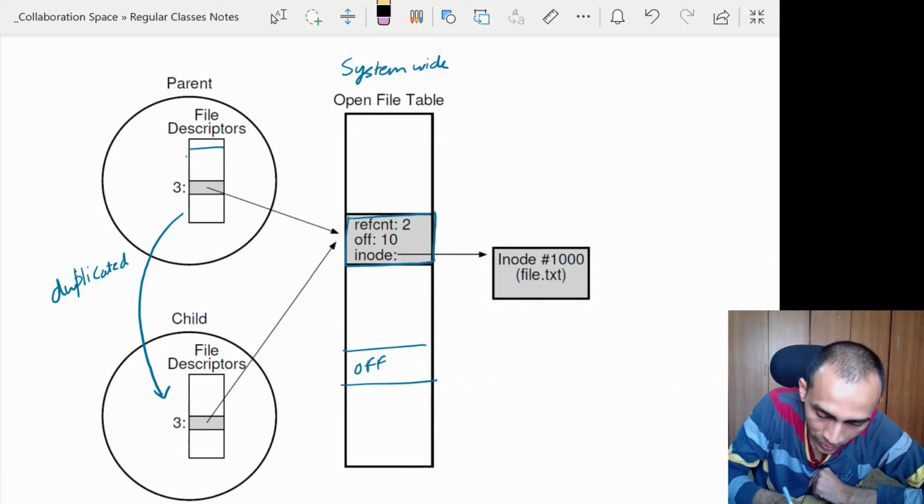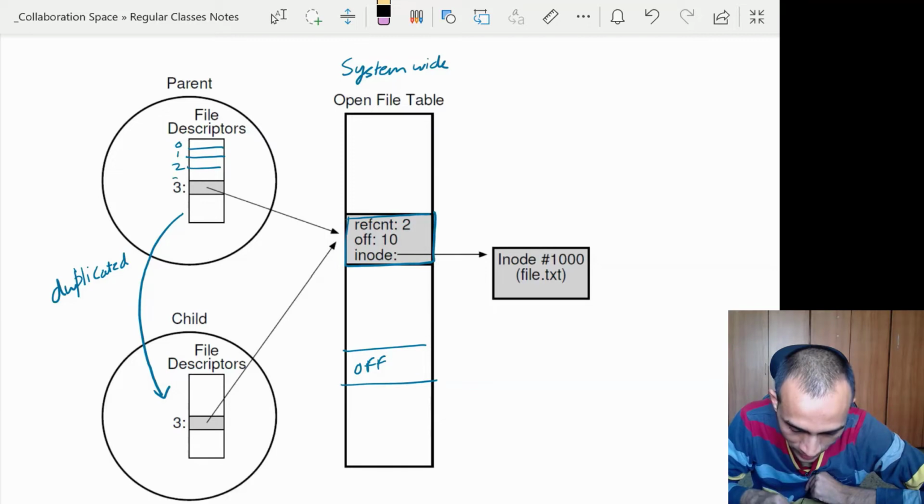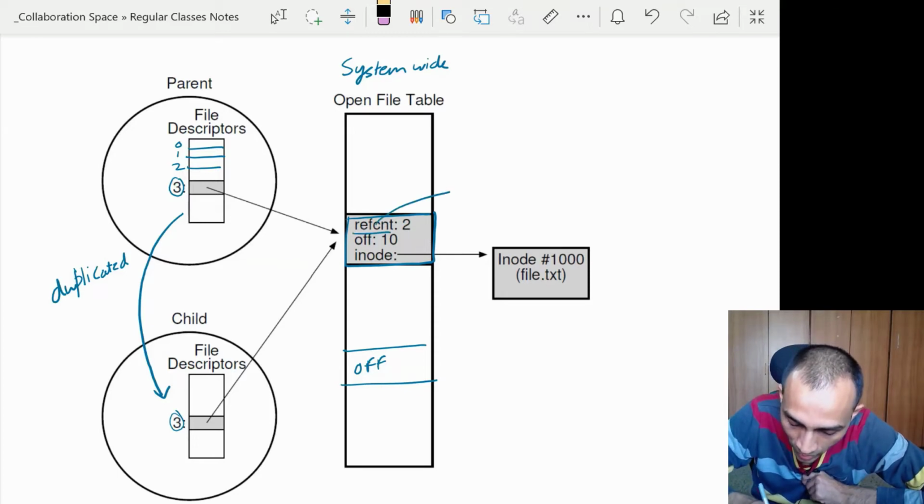So again we are assuming 0, 1 and 2 are already reserved. If you opened a file, it got file descriptor 3, index 3. The child also has the same index 3, and the file descriptor will be pointing to that same entry of the file. And this entry, as we said, stores some valuable information about that file that is opened. One of them, for example, is the reference count.